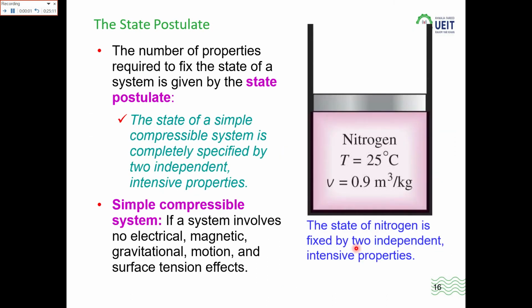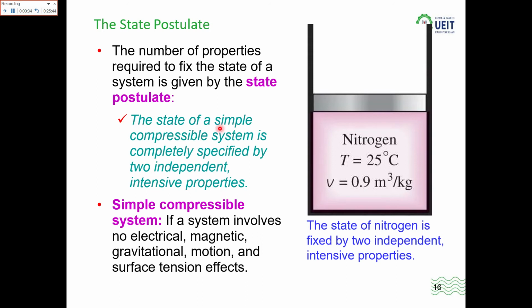Now the state postulate. The number of properties required to fix the state of the system is given by the state postulate. Like in this example, there are two properties: temperature 25 degrees Celsius and volume 0.9 meter cube per kg, that is the specific volume. So at this state the postulates are two and you are fixing the state.